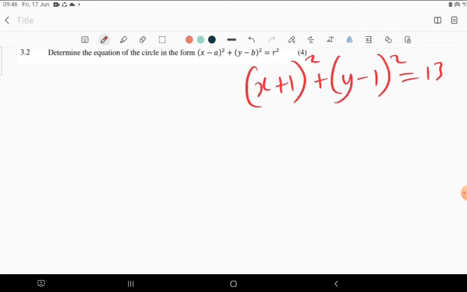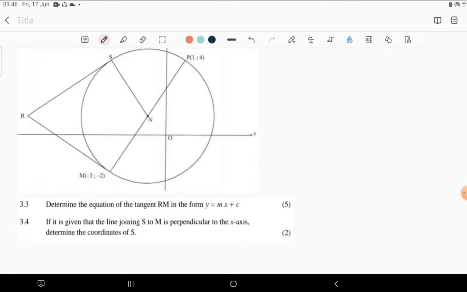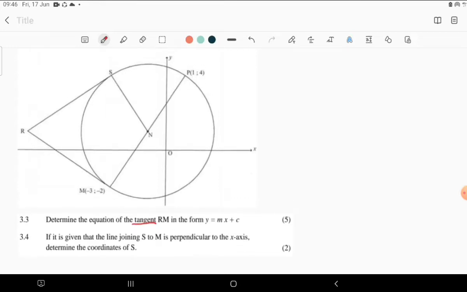Moving to the next one. Determine the equation of the tangent RM. Where is RM? This is RM. In a form like this. So we have 5 marks here.